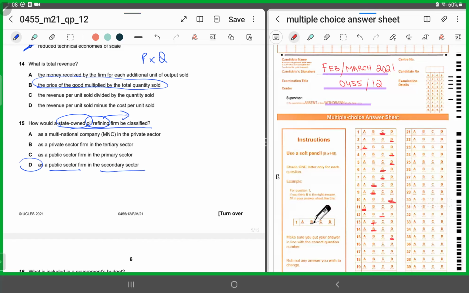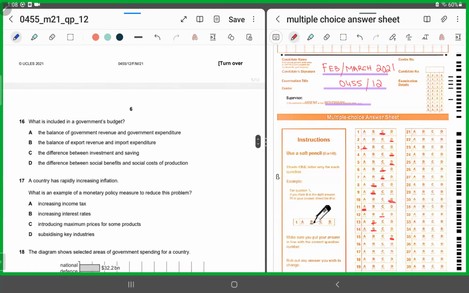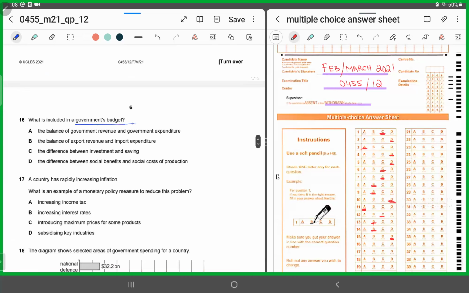All right, moving forward. MCQ number 16. What is included in a government's budget? When we are talking about a government budget, we are talking about the revenue and the expenditure. So by the definition, it has to be the balance of the government revenue and the government expenditure. So for 16, we'll shade in A.